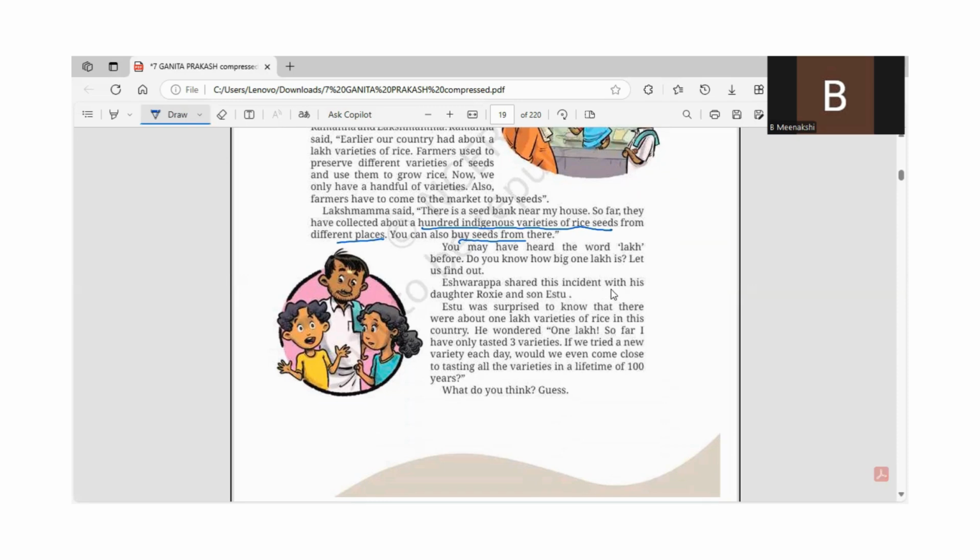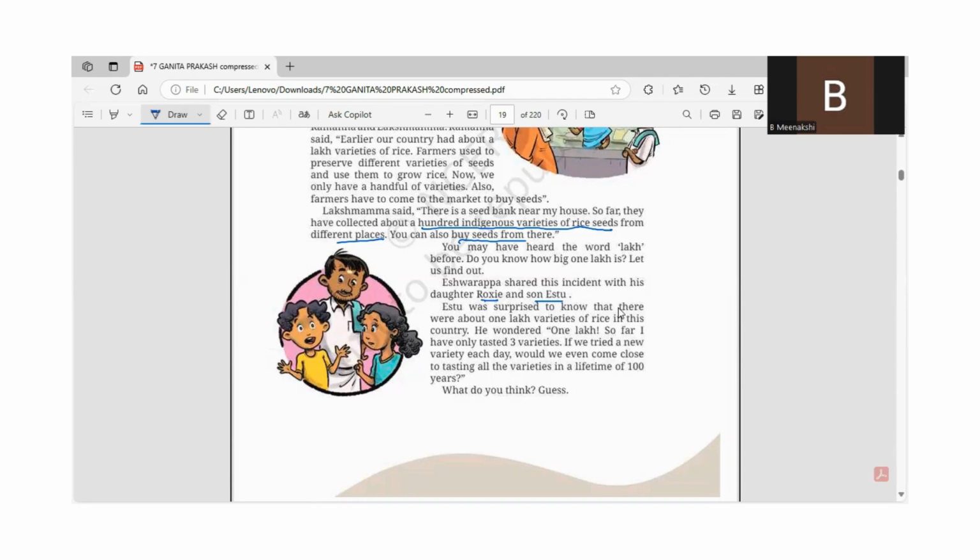Ishwarappa shared this incident with his daughter Roxy and son Istu. Roxy is his daughter and Istu is his son. So Ishwarappa shared this incident, the conversation between Ramana and Lakshamma, with his daughter Roxy and Istu.